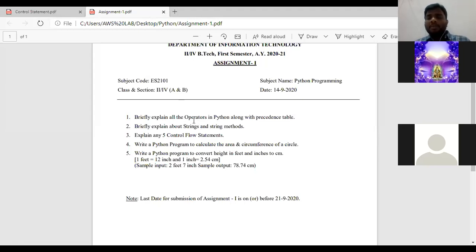Clear? So for this question you need to write what is an operator, what is an operand, what are the types of operators available in Python, and you need to consider each operator, draw a table and write one example for each operator. Okay, next, briefly explain the operator precedence table also. Next, ఇక్కడ ప్రతి ఆపరేటర్ కి ఒక ప్రోగ్రామ్ రాయాలి, ప్రెసిడెన్స్ టేబుల్ అయిపోయిన తర్వాత ఒక ఎగ్జాంపుల్ రాయాలి ప్రోగ్రామ్.